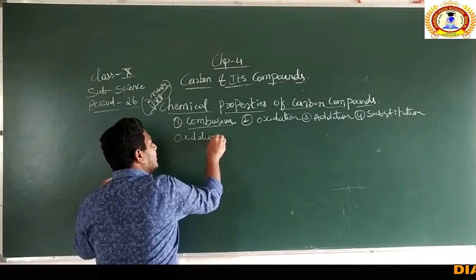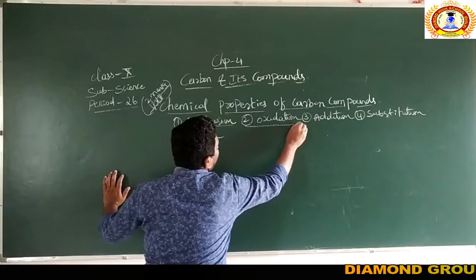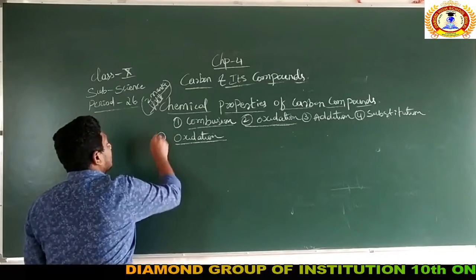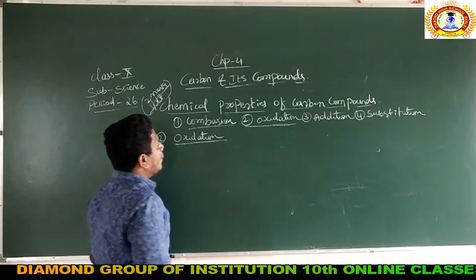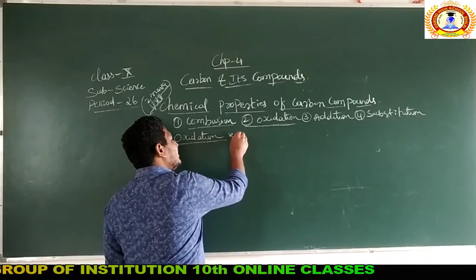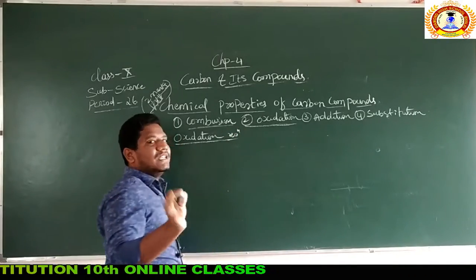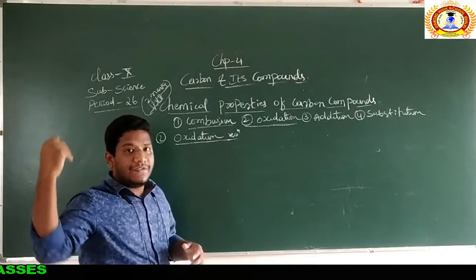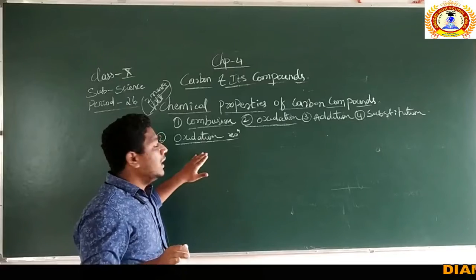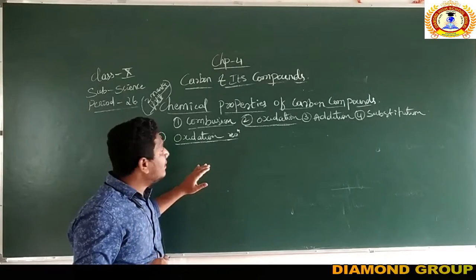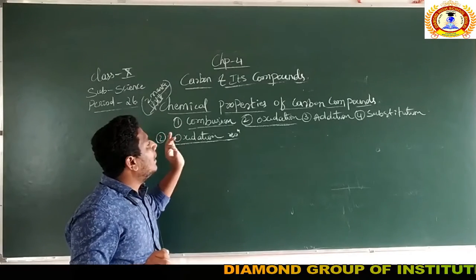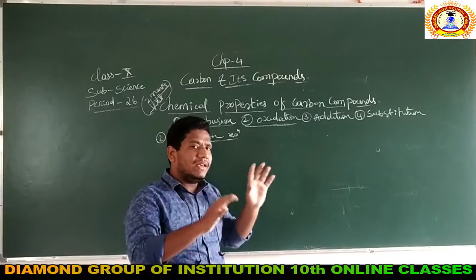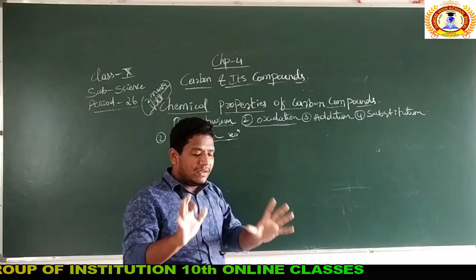We'll discuss the oxidation reaction now. The oxidation reaction of this chapter is different from the first one. In the examination he will ask you to write the chemical properties of carbon compounds in the case of oxidation, with the same process.